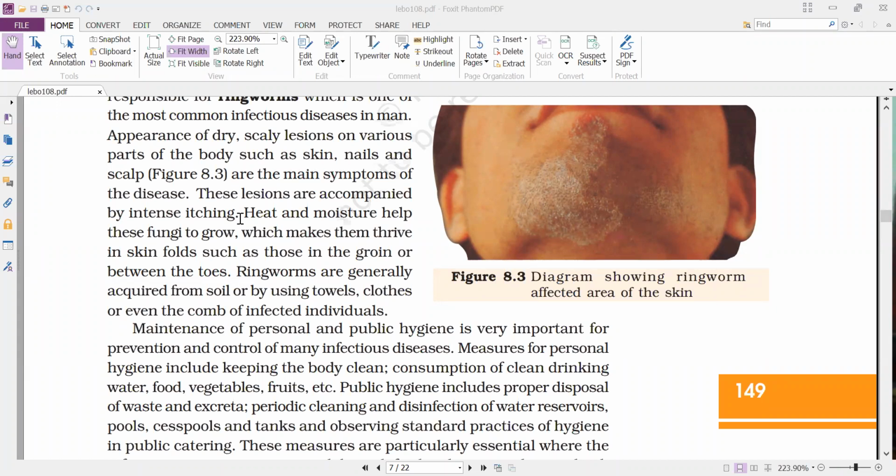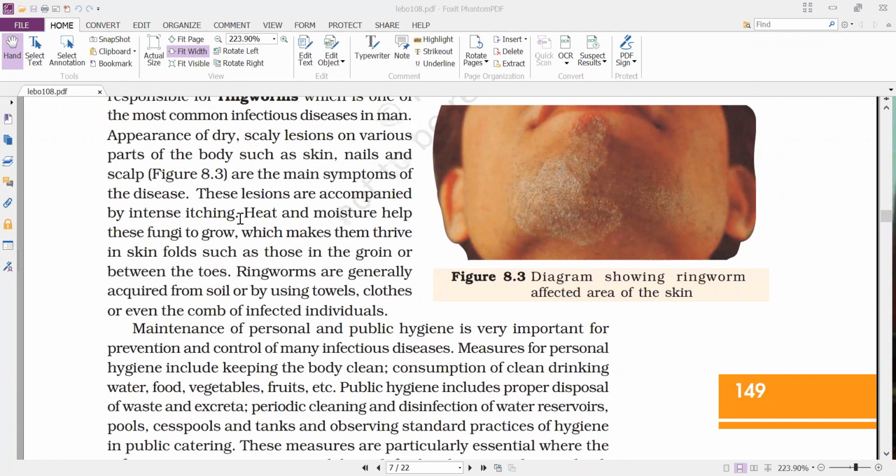So these lesions are accompanied by intense itching, and heat and moisture help these fungi to grow. So in the regions where moisture is continuously present, and in the folds, we'll find a little more temperature, hot conditions, more heat generated, and because of the moisture, it will favor the growth of this fungi. Heat and moisture help the fungi to grow, which makes them thrive in skin folds, such as those in the groin or between the toes. Groin means between the legs.